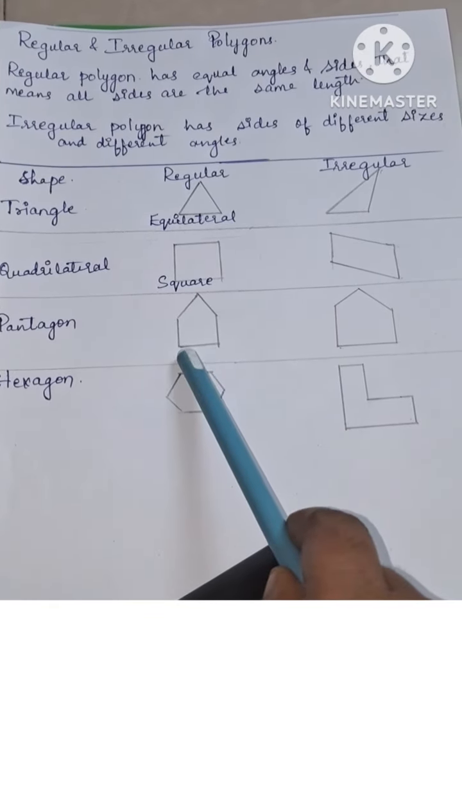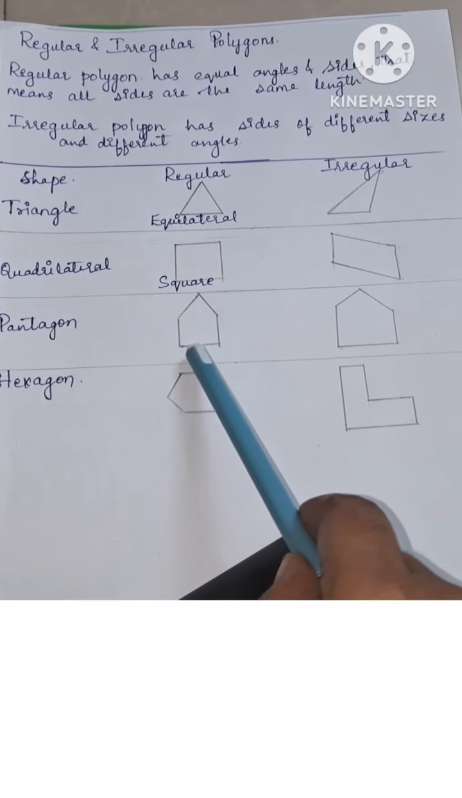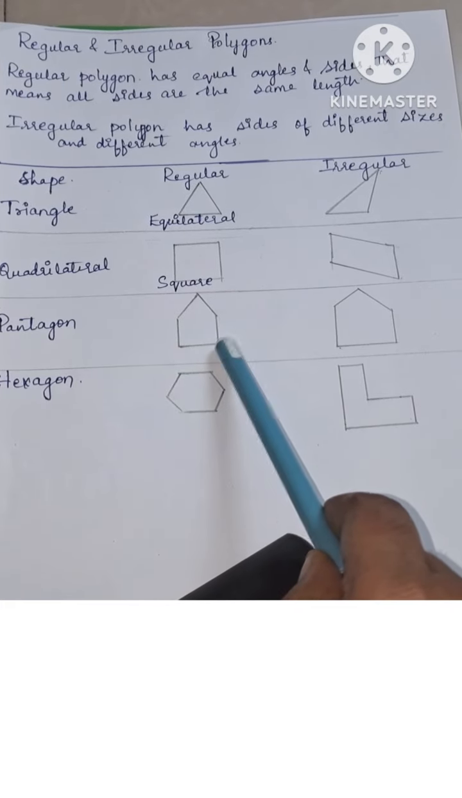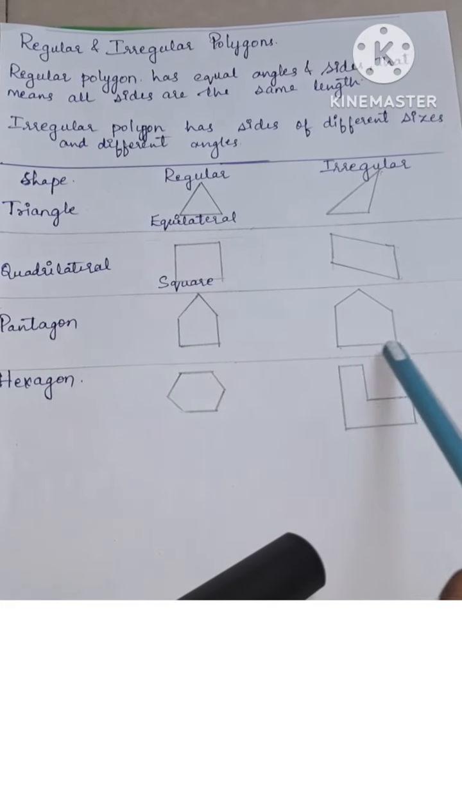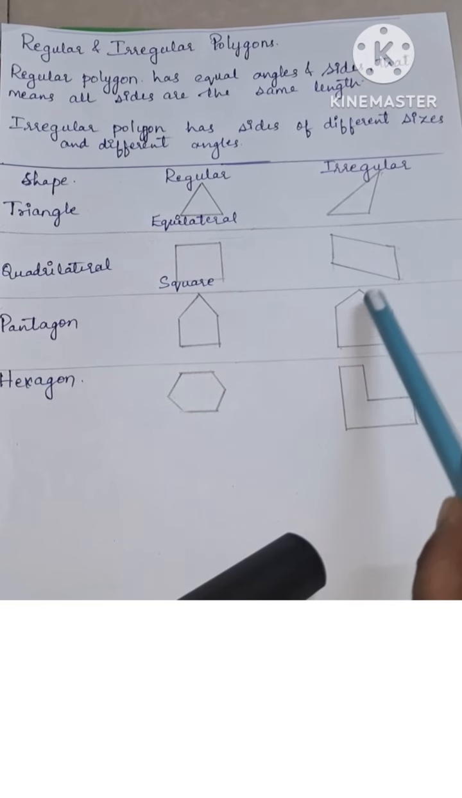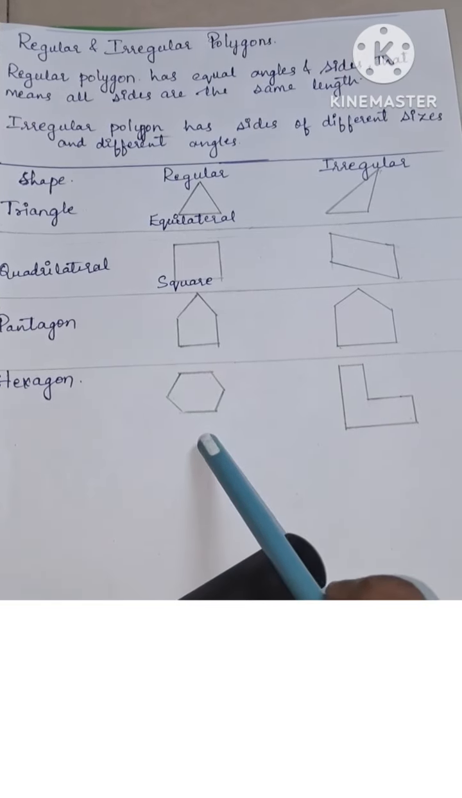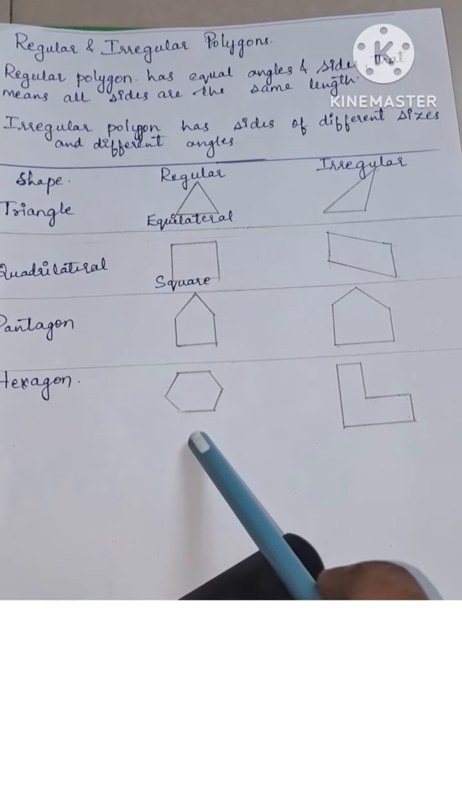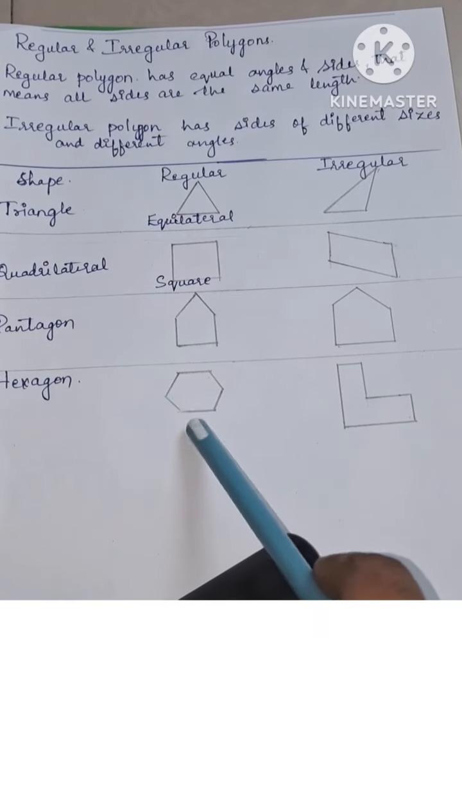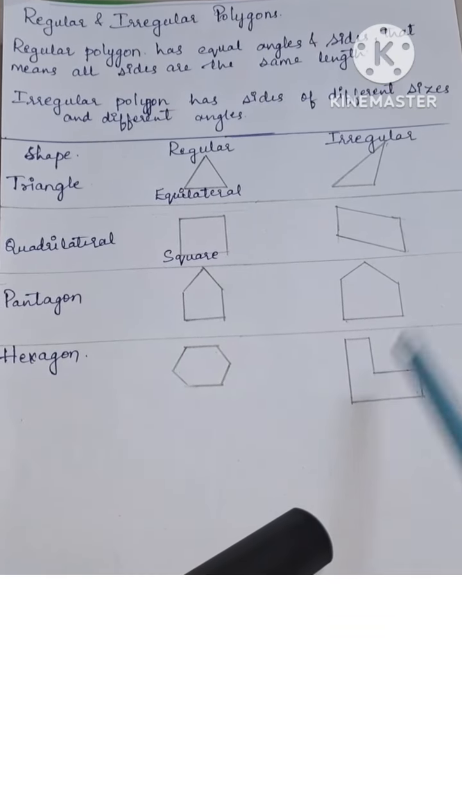This is a pentagon. It is made up of 5 line segments, and all the sides are the same length. Here, although it is made of 5 line segments, all the sides are not the same length. This is a hexagon. It is made up of 6 line segments. All the sides are the same length, but here the sides are not of the same length.